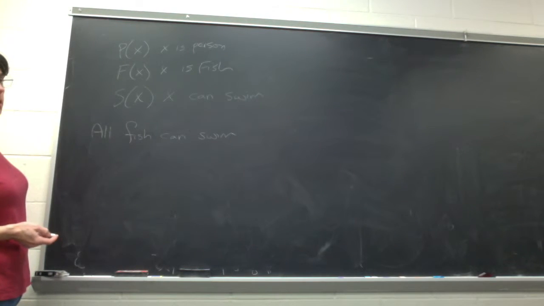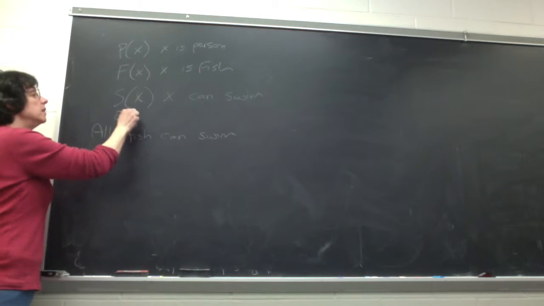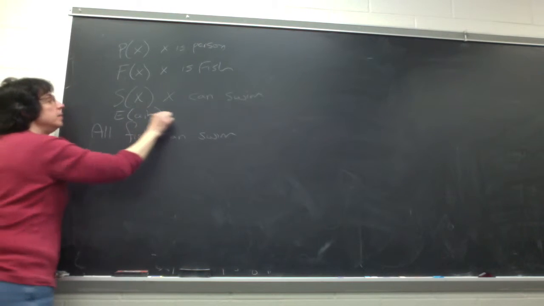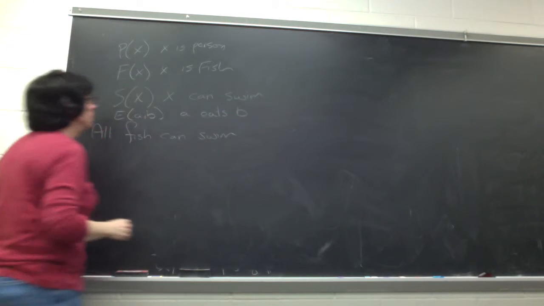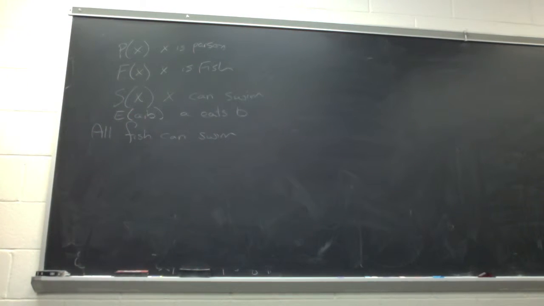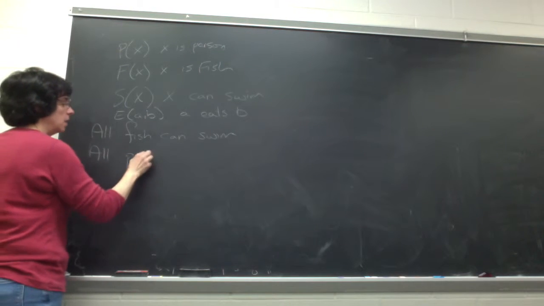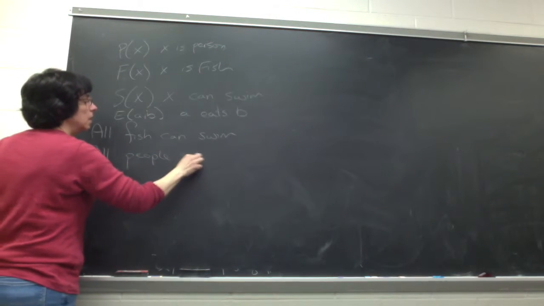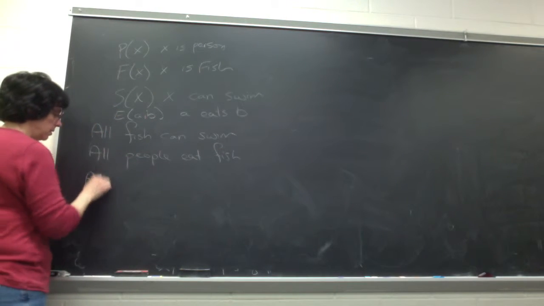I want can something swim, with two parameters, like E of A comma B means A eats B. Right? So, you know, like all people eat fish or something. Or all fish eat people.